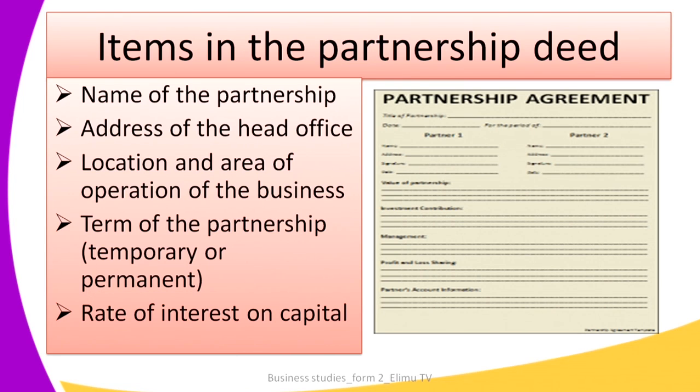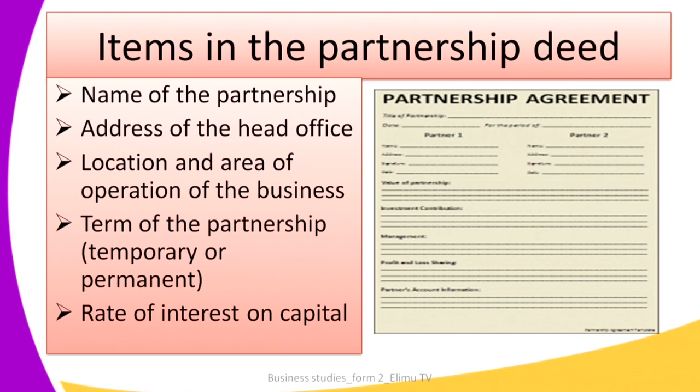The other one is the location. When you talk about location, we mean where the business will be put up. So location and the area of operation of the business would also be another item that you would find in a partnership deed. And the other item is the term of partnership. Is it a temporary partnership or a permanent partnership?